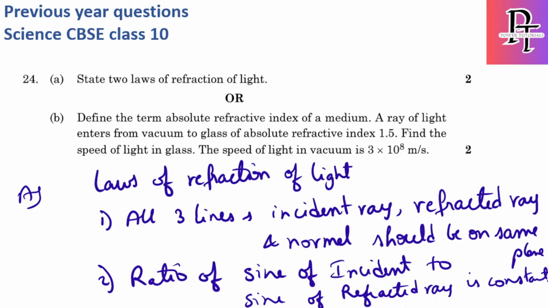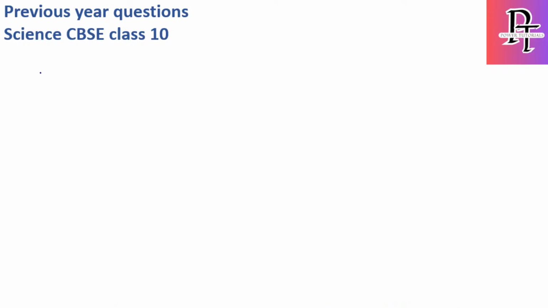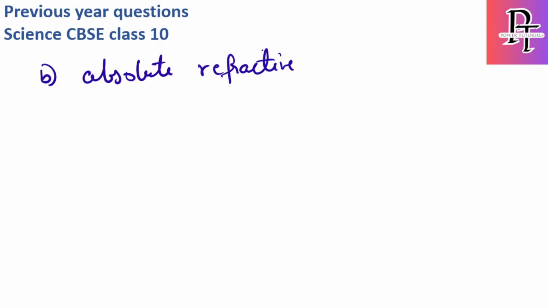Okay, let's see the B part. This is the A answer. What is the B part? Define the term absolute refractive index of a medium. So what does absolute refractive index mean?